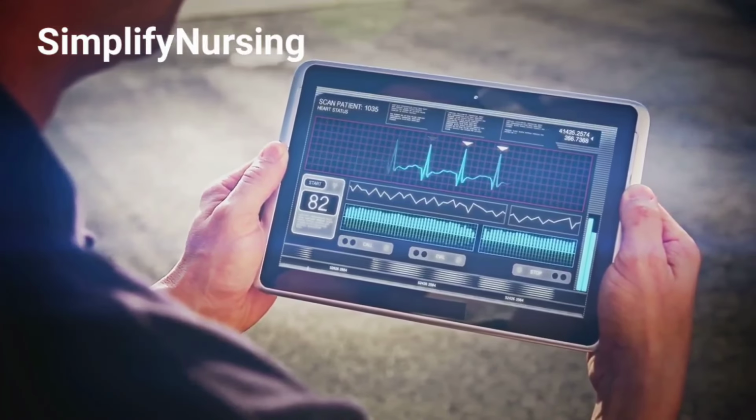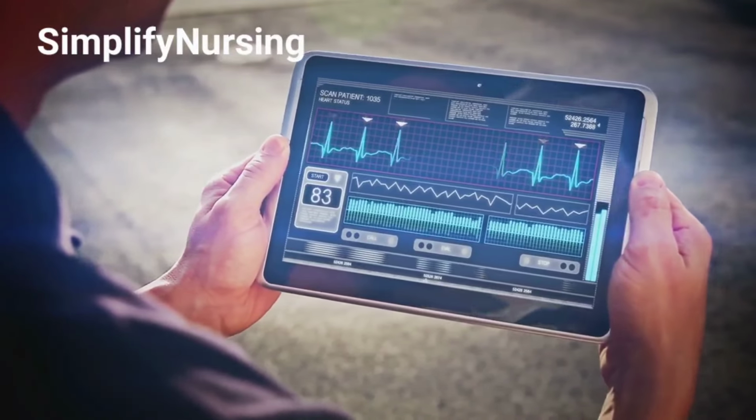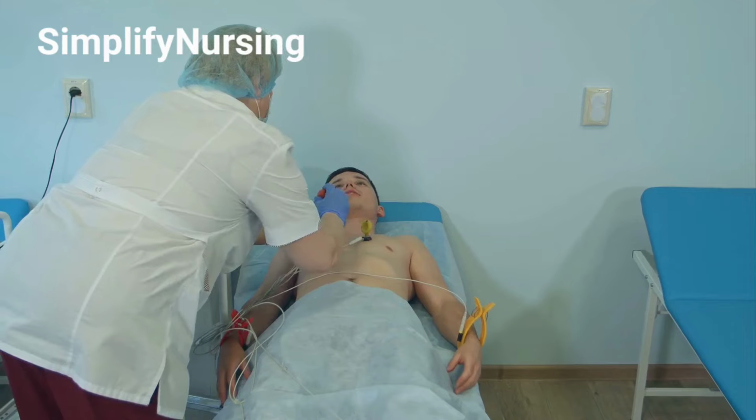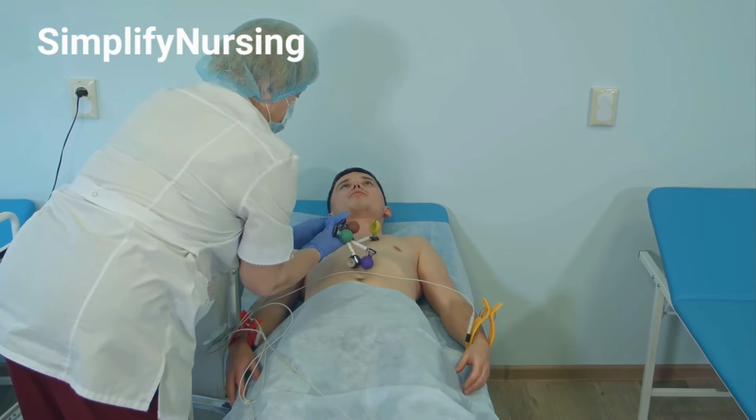Memorize critical values, knowing normal ranges and critical thresholds for heart rates, intervals, and rhythms. And practice with ECG strips to enhance your ability to quickly identify rhythms under timed conditions.